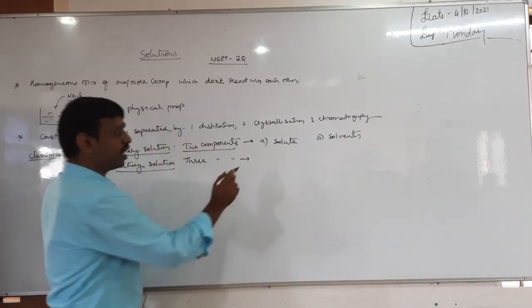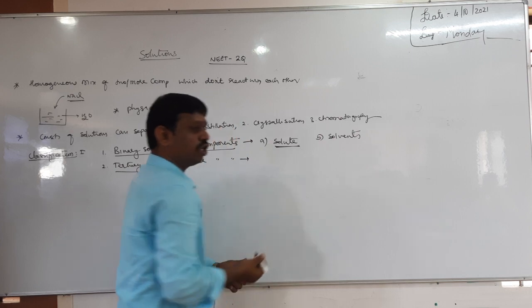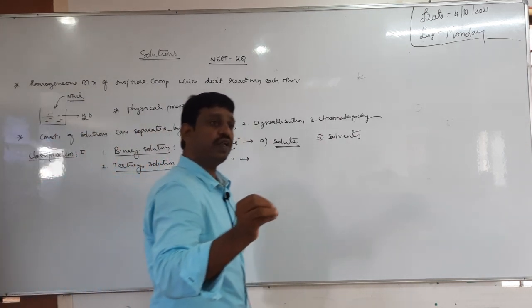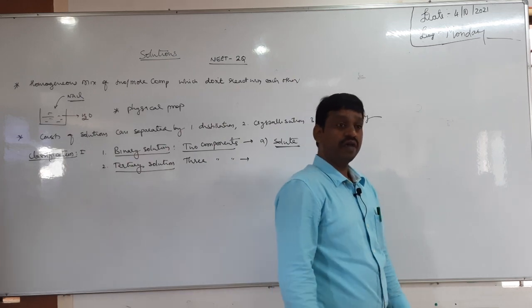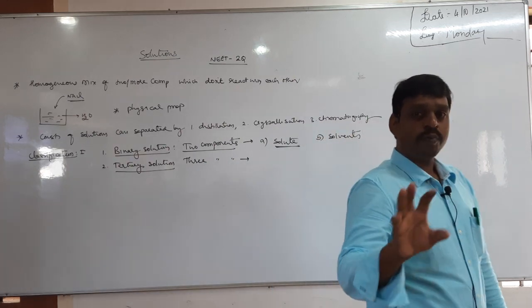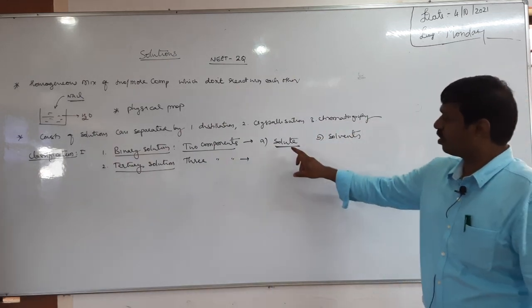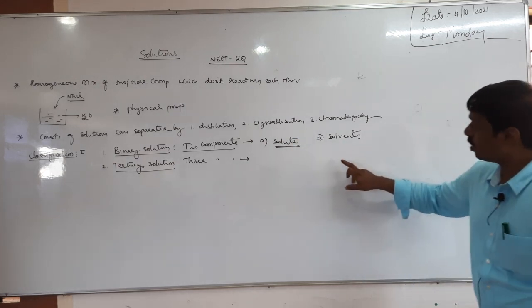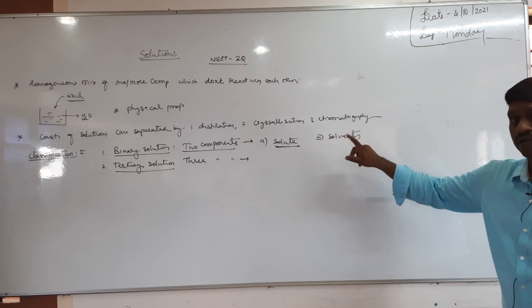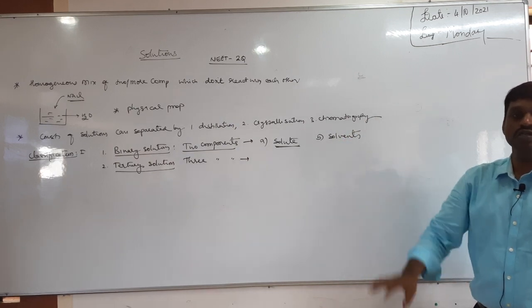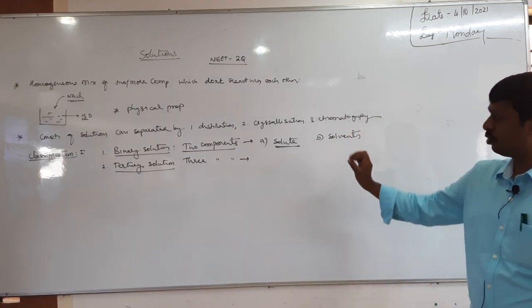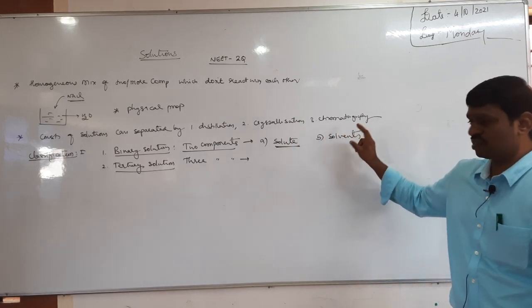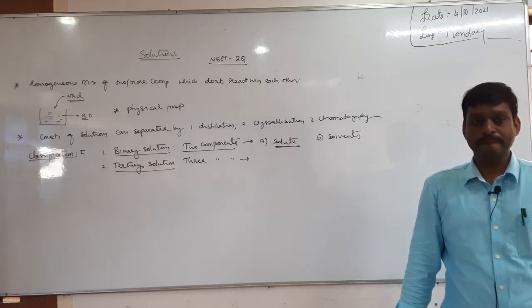Then what is a solute and what is a solvent? Generally the component which is present in relatively less quantity in the solution is the solute. The component which is present in relatively large quantity is the solvent.